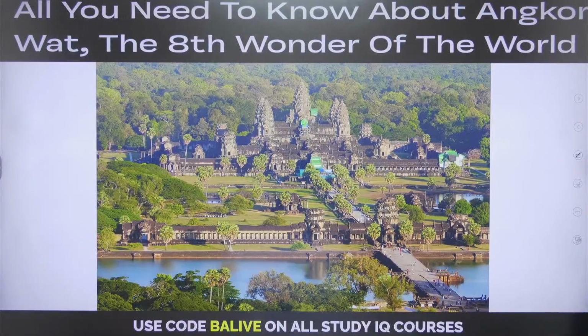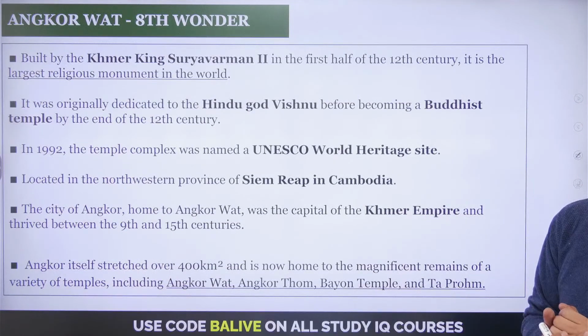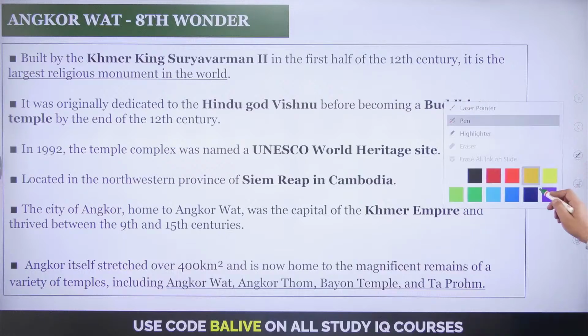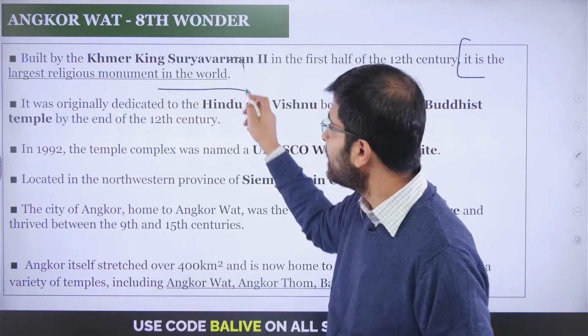Right? Let's look at this now. All you need to know about Angkor Wat, the eighth wonder of the world. So we have had 7 wonders till now. The 8th wonder has just been added. Angkor Wat has edged out Pompeii of Italy. So we'll go ahead and understand Angkor Wat, the 8th wonder, built by Khmer king Surya Varman II in the first half of the 12th century. More importantly, here is one fact that you ought to know of. It is the largest religious monument in the world.